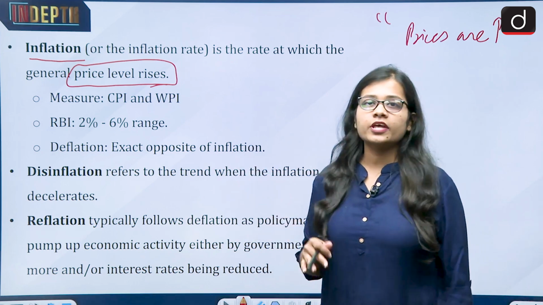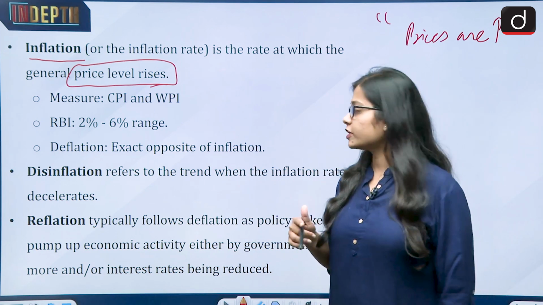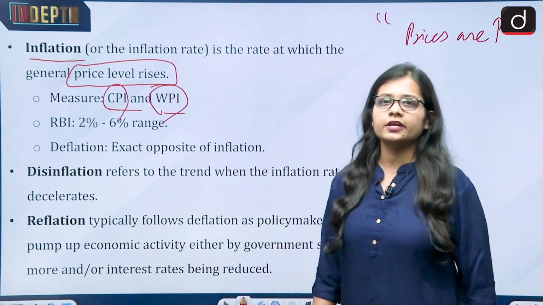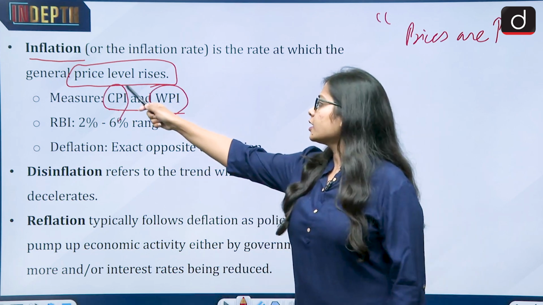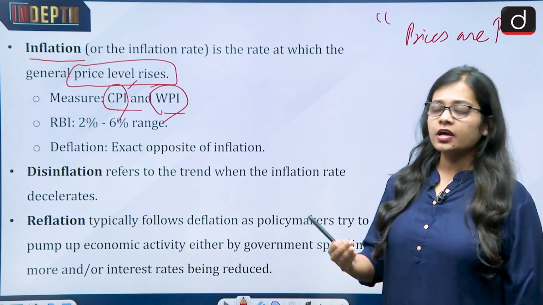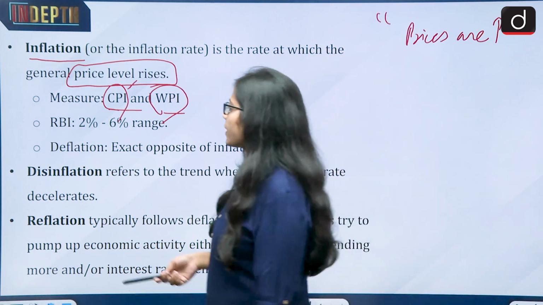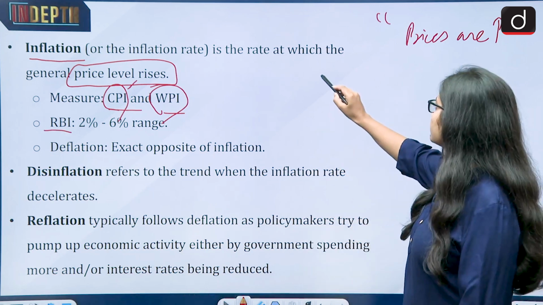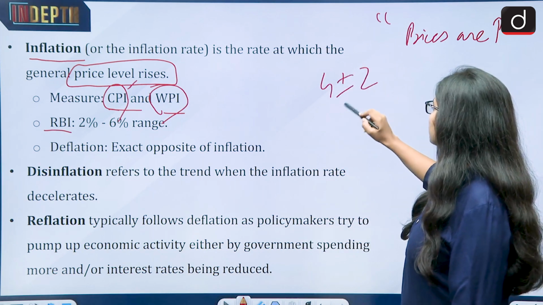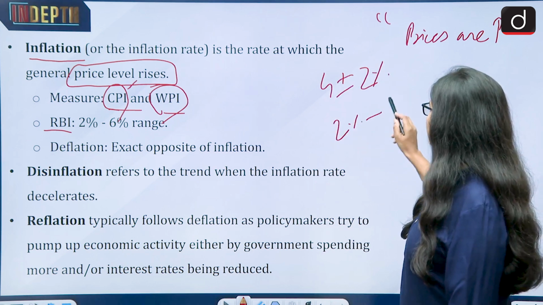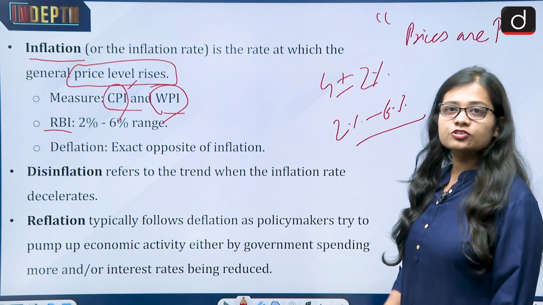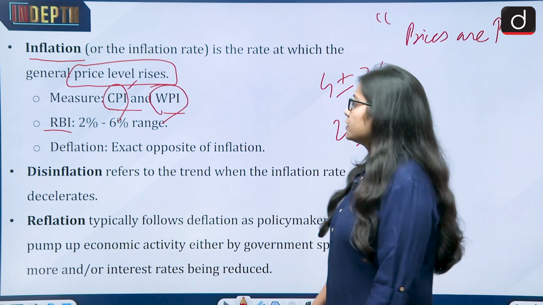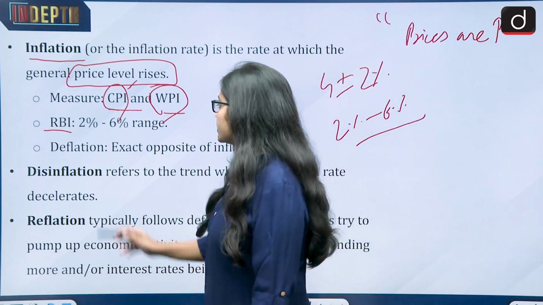In India, there are two parameters by which we measure inflation, and that is CPI and WPI, that is Consumer Price Index and Wholesale Price Index. On an individual level, we take the Consumer Price Index for measuring inflation. And the Central Bank of India, that is the Reserve Bank of India, has kept the inflation bracket at 4 plus minus 2%. So it means 2% to 6% is the range within which inflation should be managed. Then there is one more term called deflation.